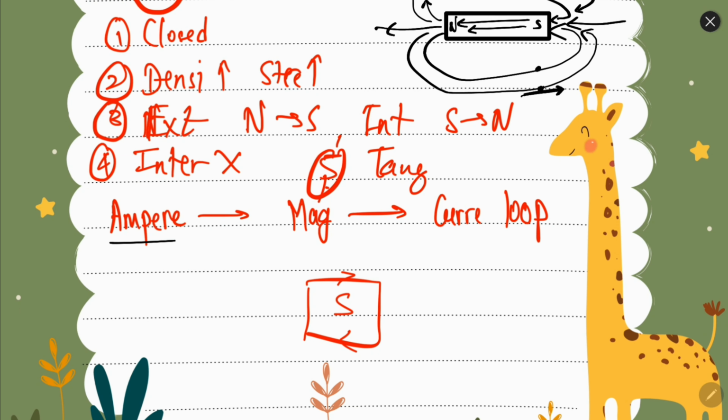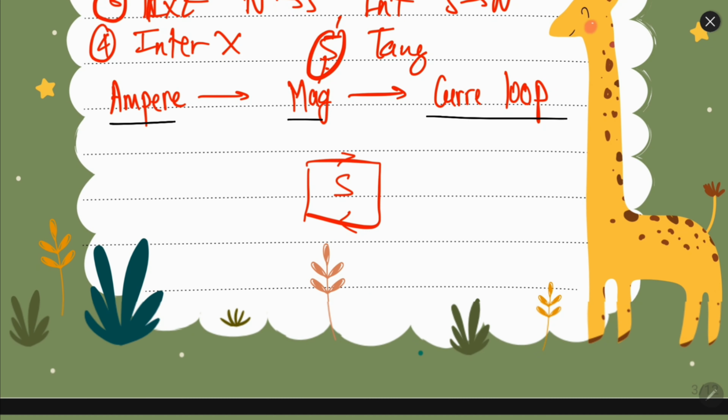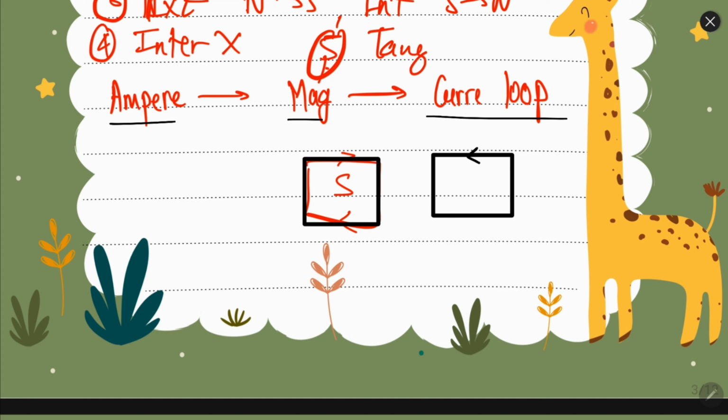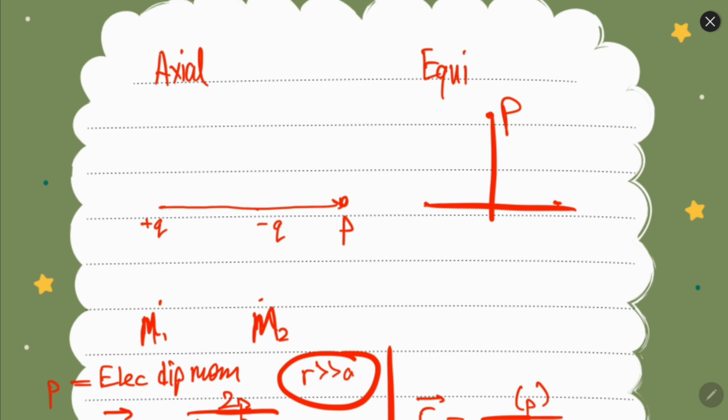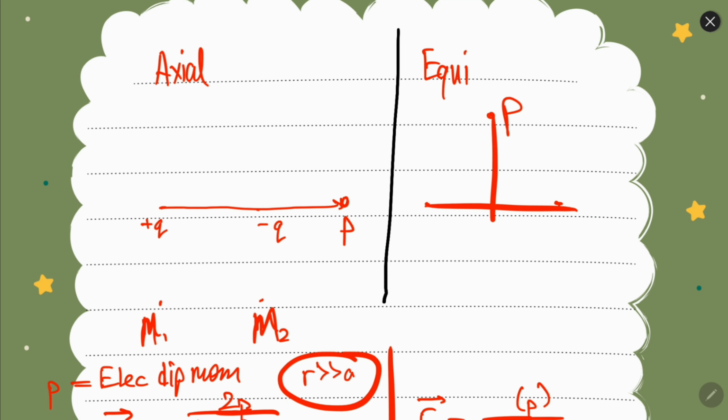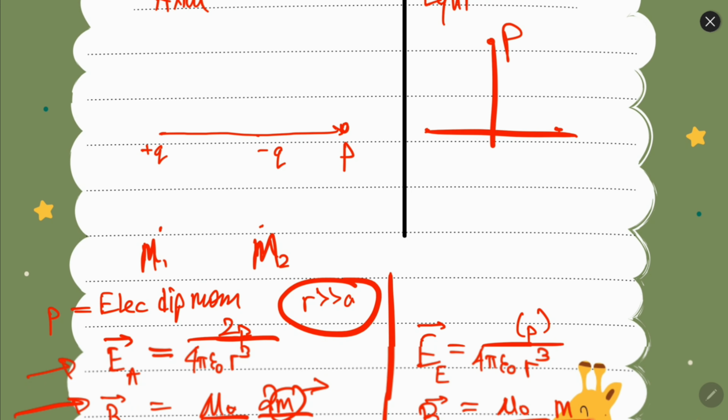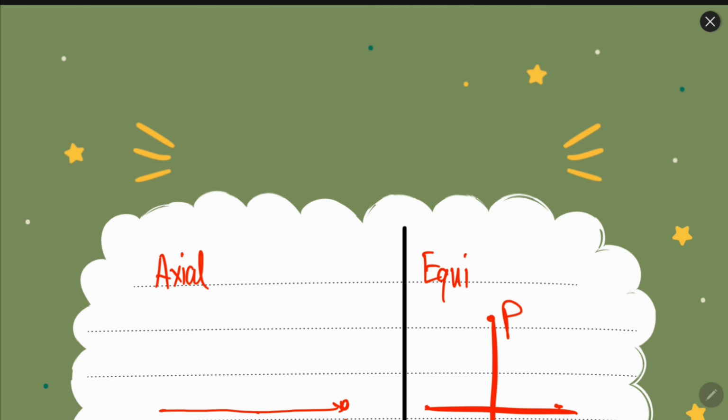According to Ampere, magnetism is due to any current loop, and there is a clock face rule. If current is flowing in a clockwise direction, then that face is called the south pole, and if current is flowing anti-clockwise, then that face is called the north pole. Now let us try to visualize a situation. Let's say we have a magnetic dipole.